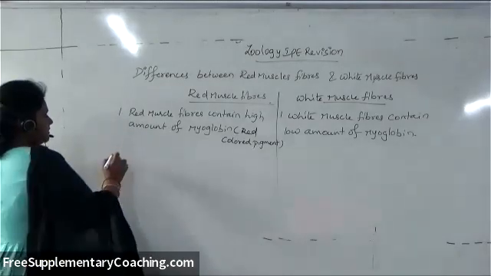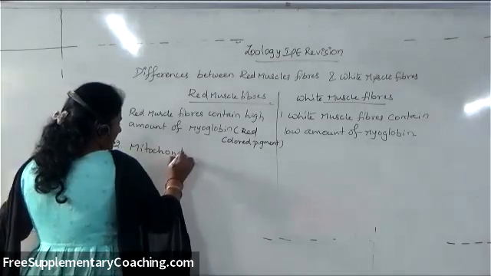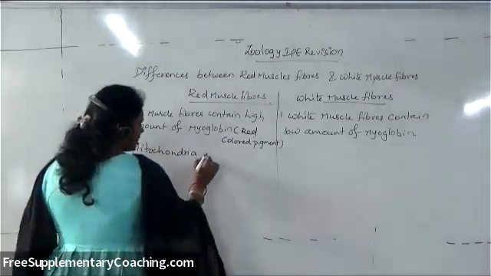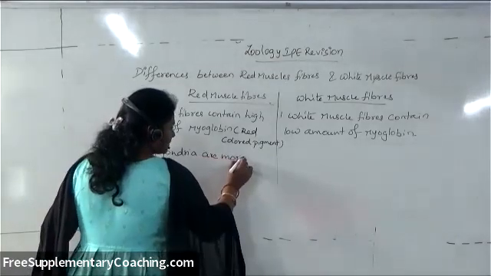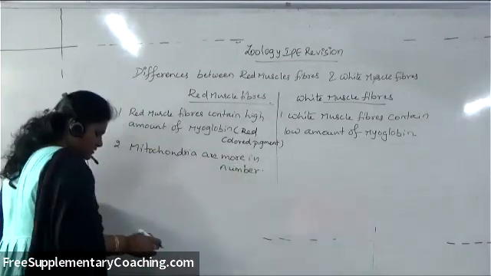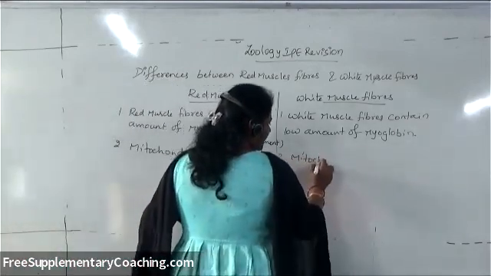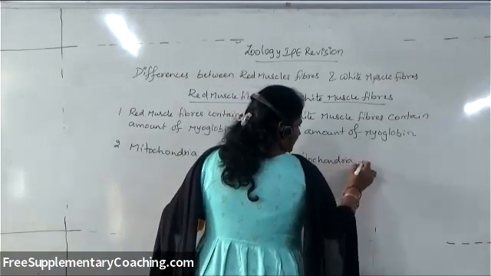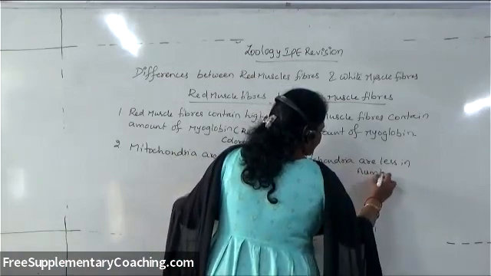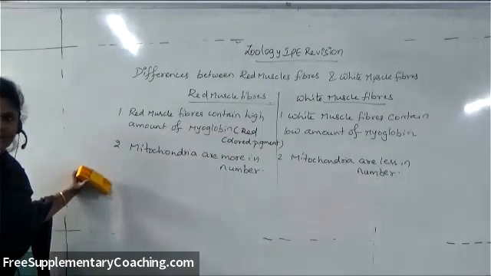And next one, in red muscle fibers, mitochondria are more in number, so thereby higher energy will be released. Whereas in white muscle fibers, mitochondria are less in number. So here mitochondria are more in number and here mitochondria are less in number.